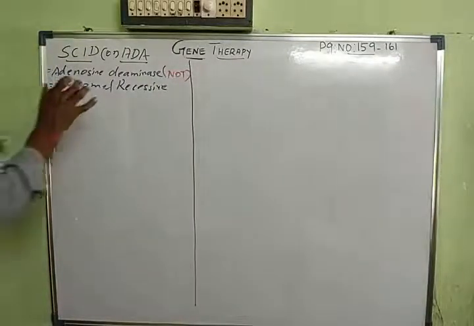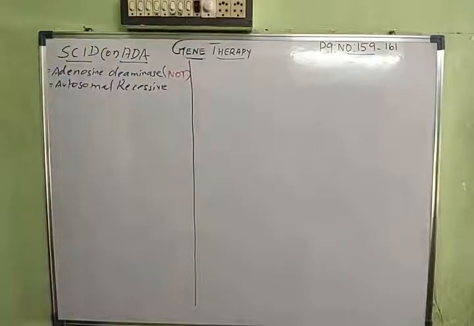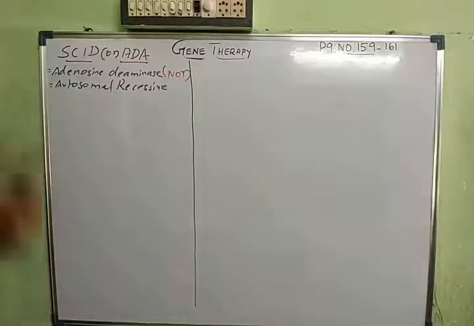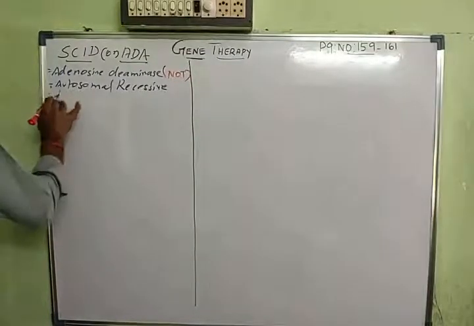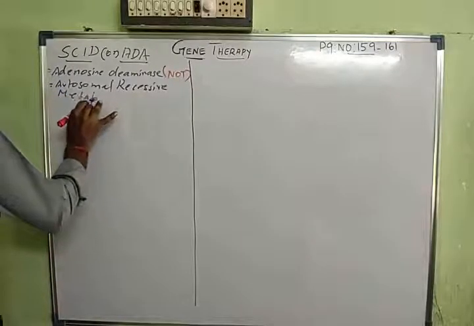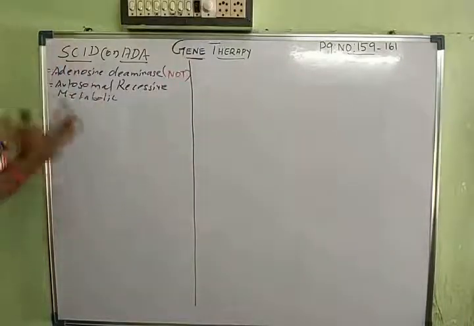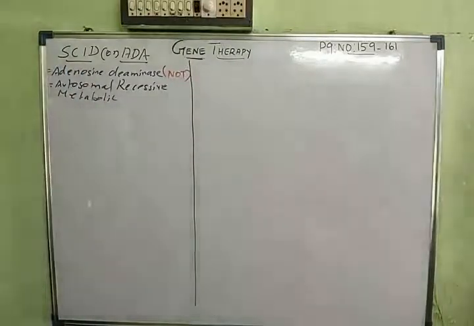Here, this disease happens because of two recessive alleles, either small t or small t, whatever it is. So it is an autosomal recessive or metabolic disorder. Metabolic disorder means we talk about metabolism for the enzymes. This enzyme called adenosine deaminase is not there, so the metabolism process is not happening. So this disease is called an autosomal recessive mutation disease.